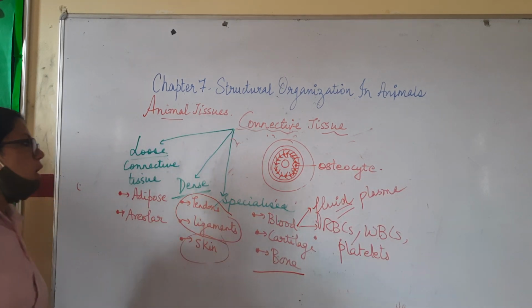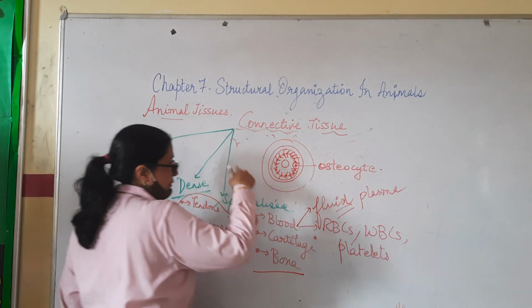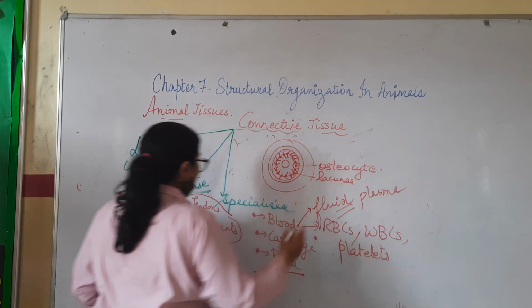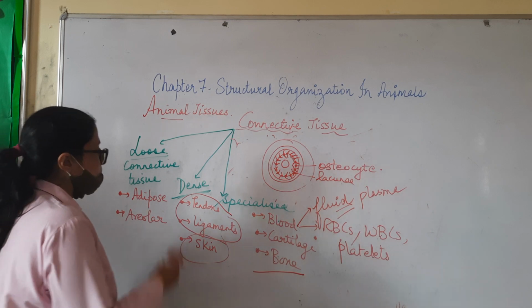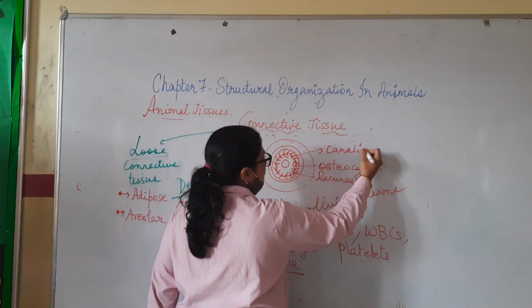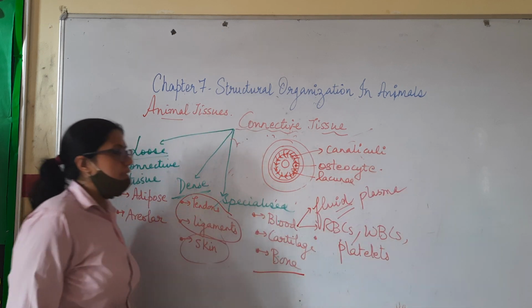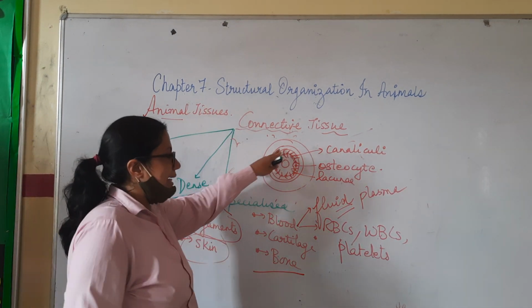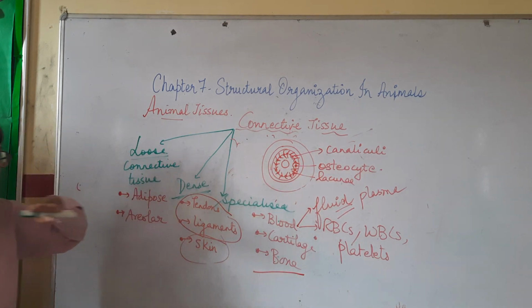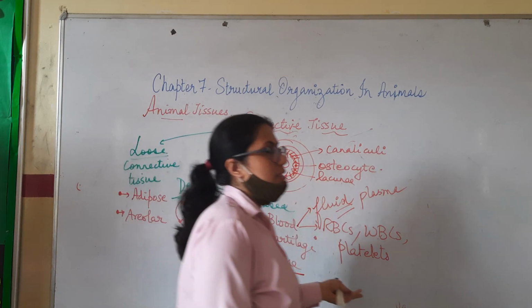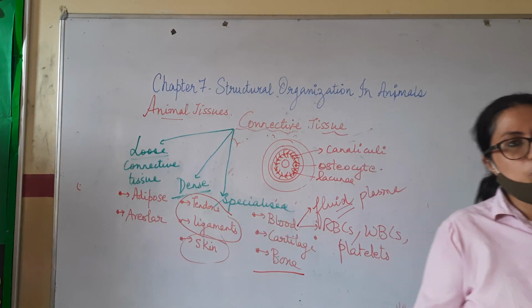The area in which these are present is known as lacuna. And the fibers which are generated out are called canaliculi. So this is the cross section of a bone where the cells are osteocytes present in a medium which is lacuna, and these fibers which contain blood vessels.